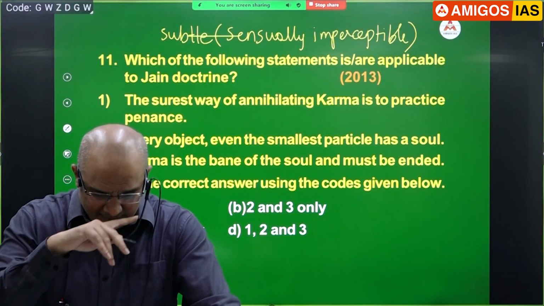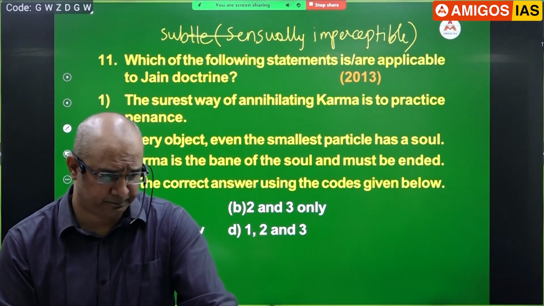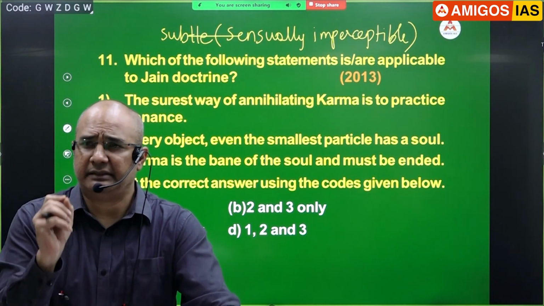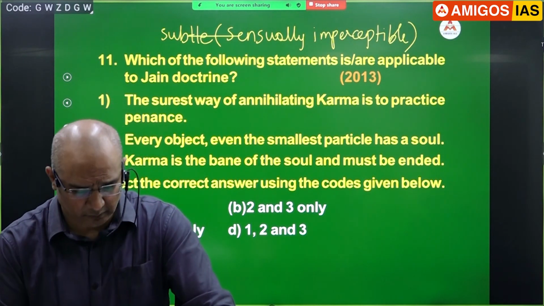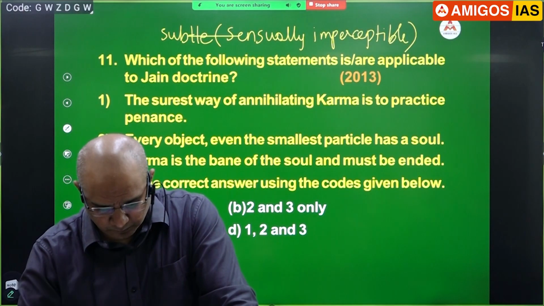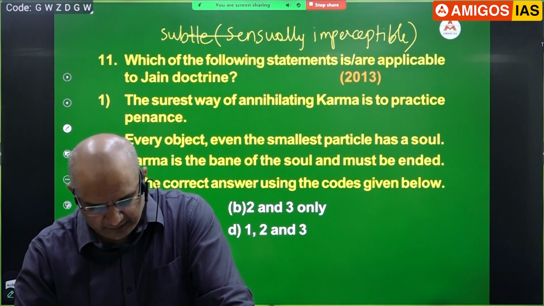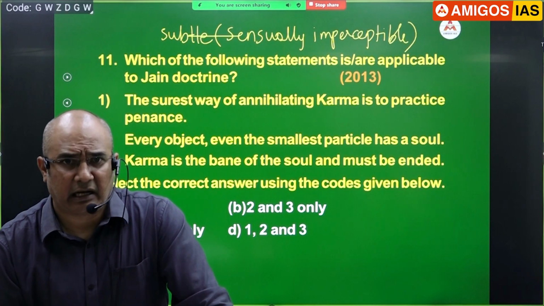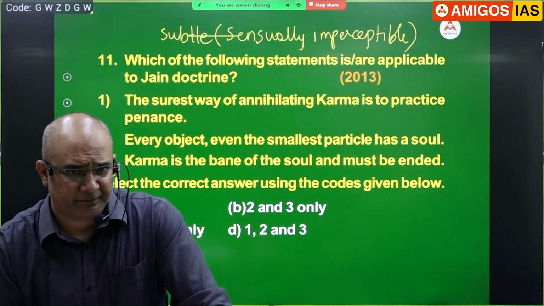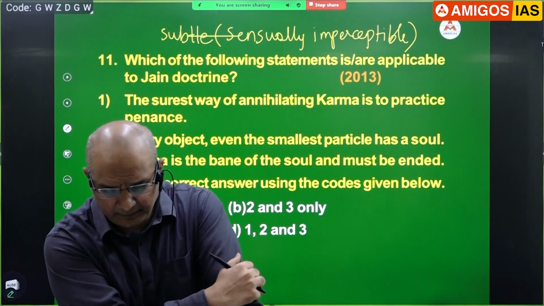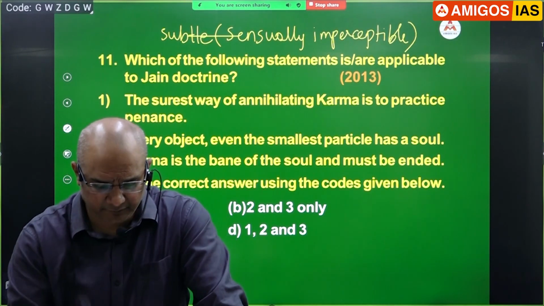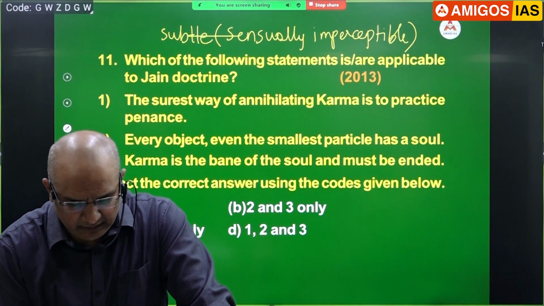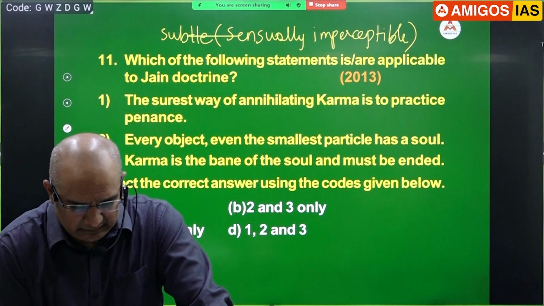Pervading the entire universe in the form of very tiny particles. Understand it, right? A bit fast. It is these karmic matter pervading the entire universe in the form of very tiny particles. It is these karmic particles that